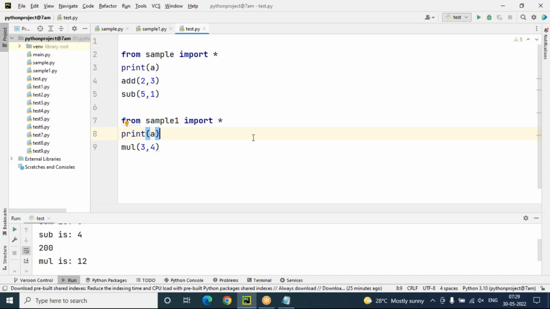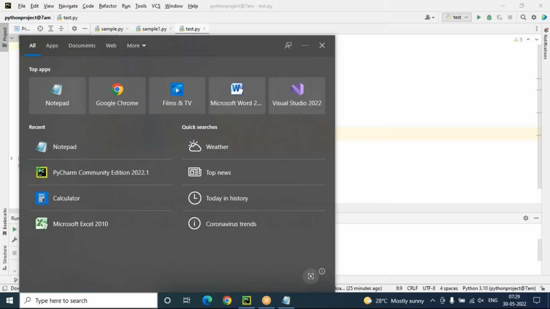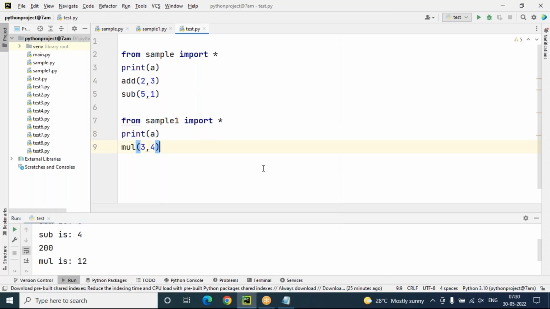In the last examples, we discussed the reduce function. Reduce function is present in which built-in module? The functools module. That is a module. Like that, a lot of built-in modules are there, sir. We have to discuss built-in modules also.